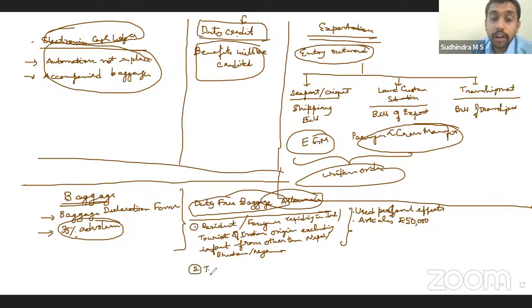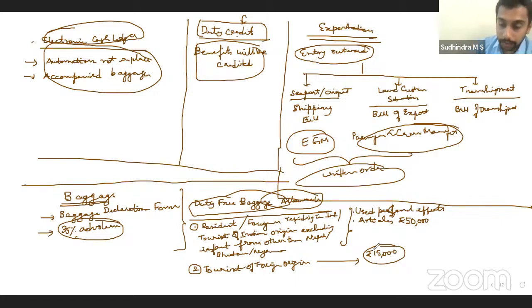If you are a tourist of foreign origin, coming from countries other than Nepal, Bhutan, Myanmar, same condition. Personal effects you can bring in, no problem. However, for articles, only 15,000 rupees, not 50,000. Tourist of foreign origin, articles worth 15,000 rupees.